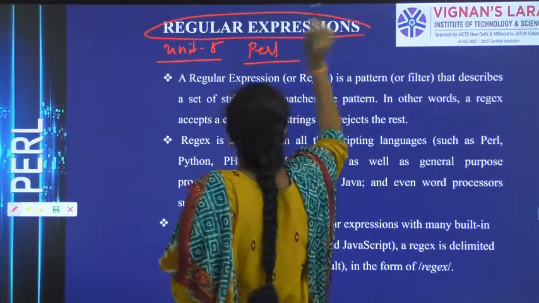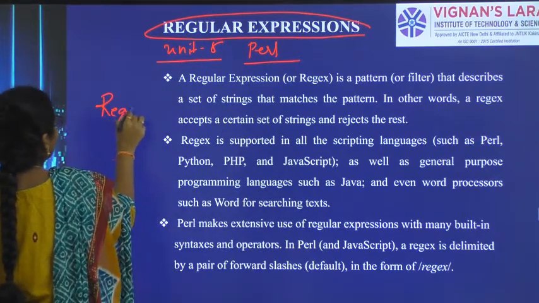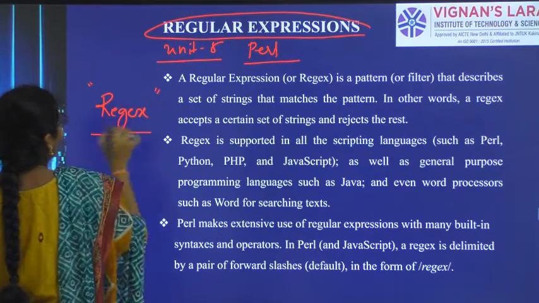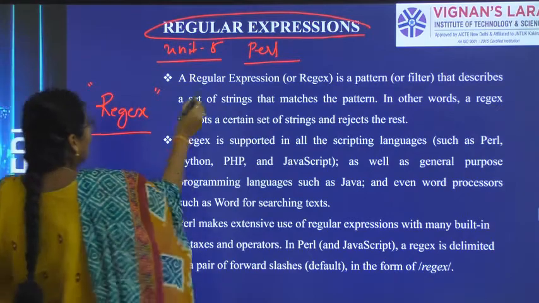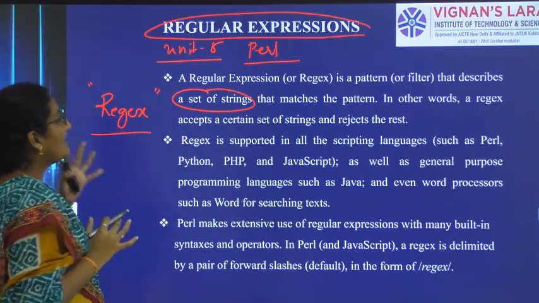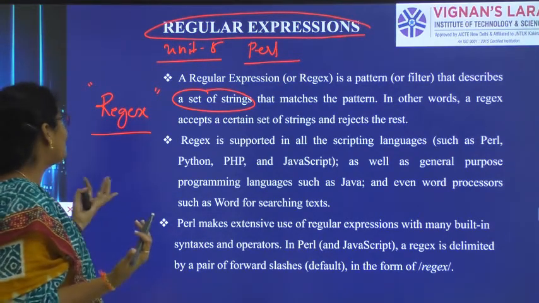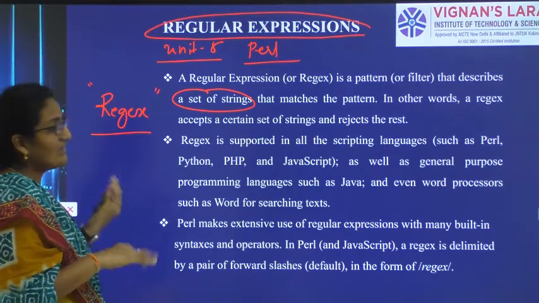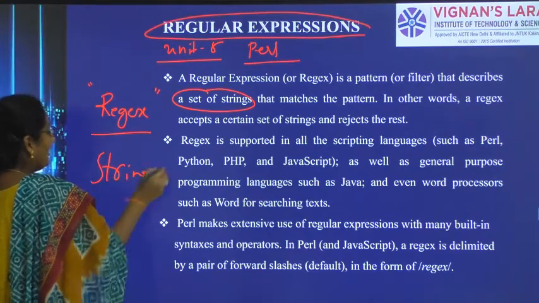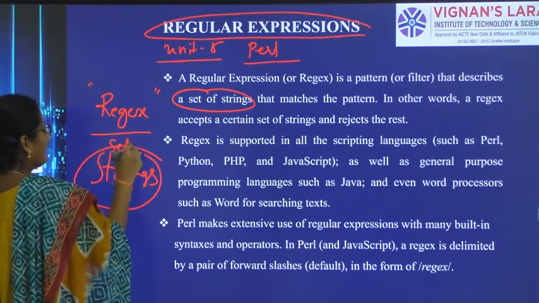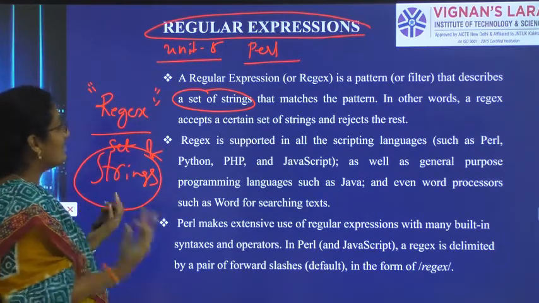Now we are going into regular expressions. A regular expression is also called a regex. A regex is a pattern that describes a set of strings. In other words, a regex can accept certain strings and reject certain strings. Ultimately, we have some strings, and some strings are accepted and some are rejected.